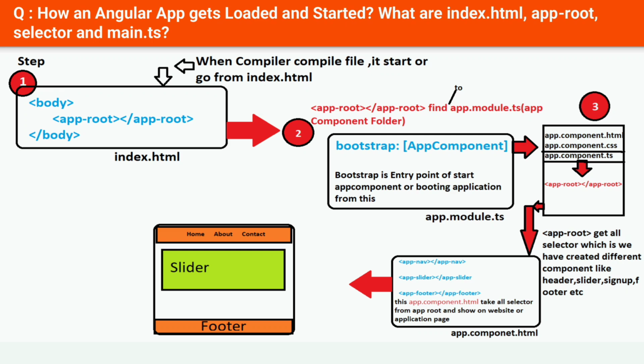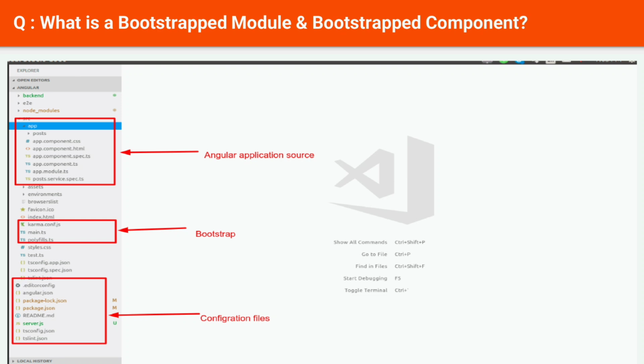Next question: what is a bootstrapped module and a bootstrapped component? A bootstrapped component is an entry component that Angular loads into the DOM during the bootstrap process or application launch time. Generally, this bootstrapped or root component is named as a component in your root module using the bootstrap property. Every application has at least one Angular module. The root module that you bootstrap to launch the application is called the bootstrapping module. It is commonly known as AppModule.